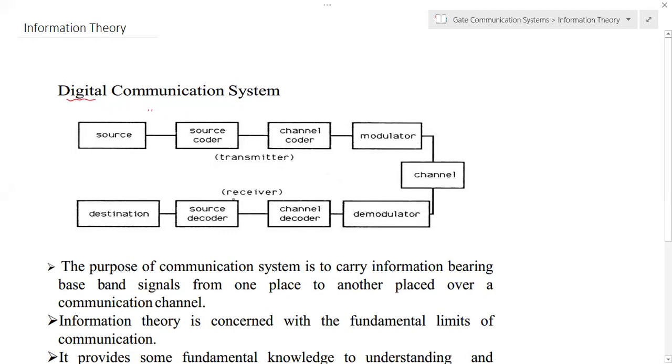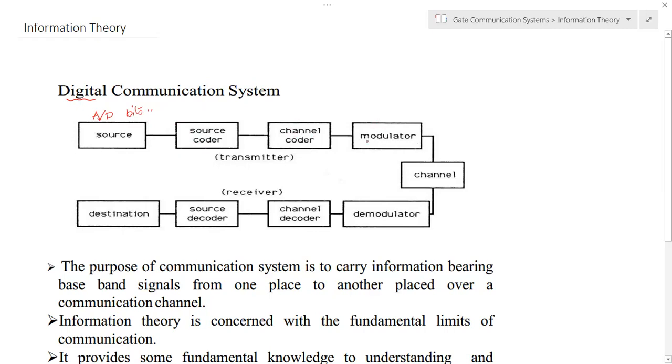Here you can see a block diagram of a digital communication system, and we know that most of the signals are in the analog form. So in a digital communication system, the initial part will perform an analog to digital conversion. After this conversion, the source information will be streams of bits, so binary values will be there. After that you can see two blocks: one is the source coder and the other is the channel coder.